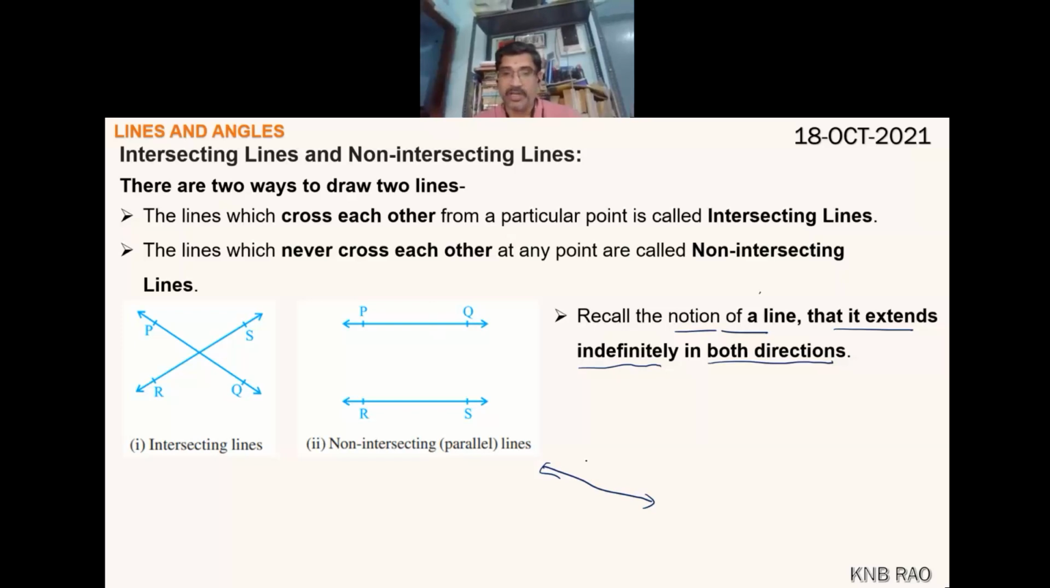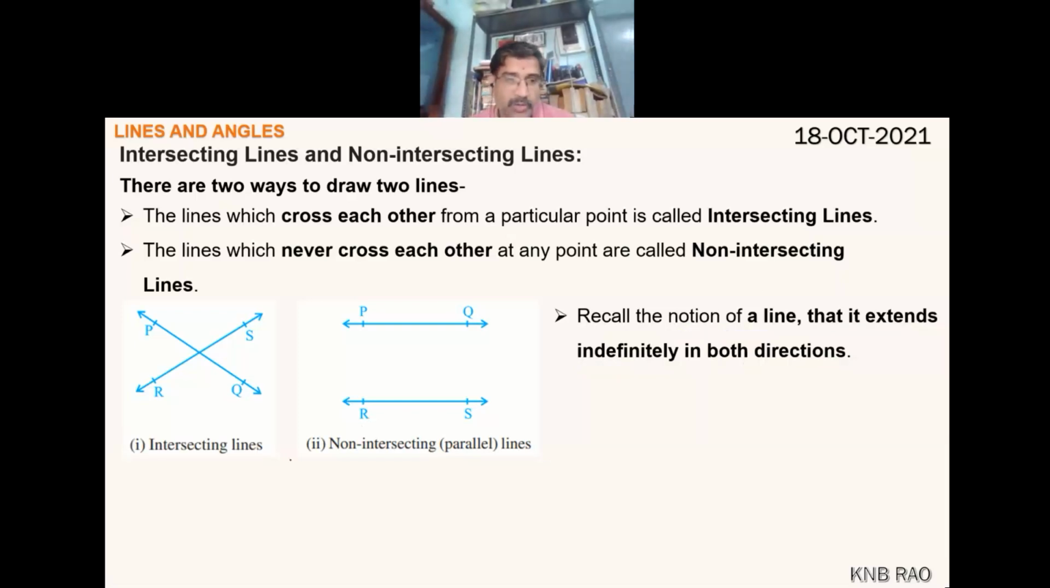Okay, so one of the important points I want you to understand is two lines drawn on a plane, however far they are extended, is the next important point. Two lines drawn on a plane, however far they are extended, if they are not crossing each other, then they are called parallel lines. Okay, is it clear to you now?